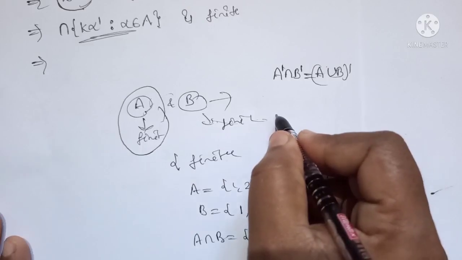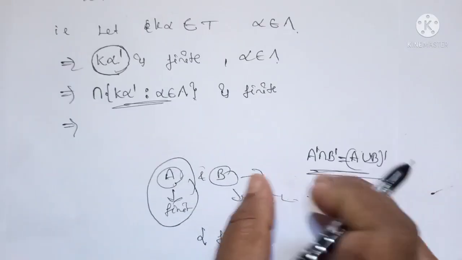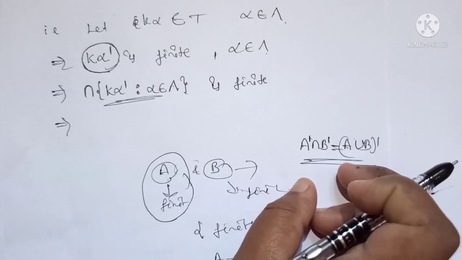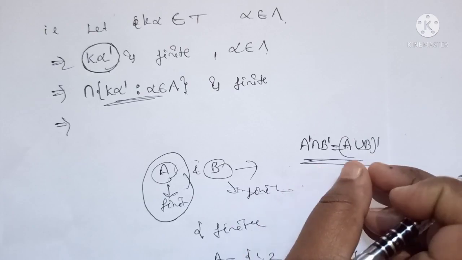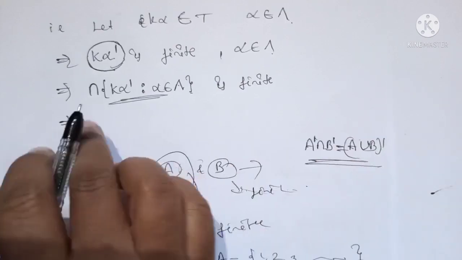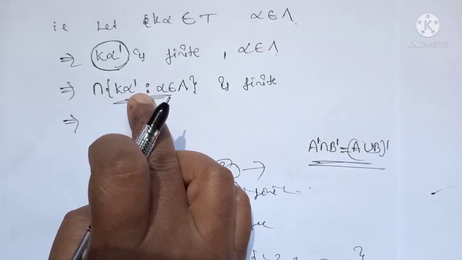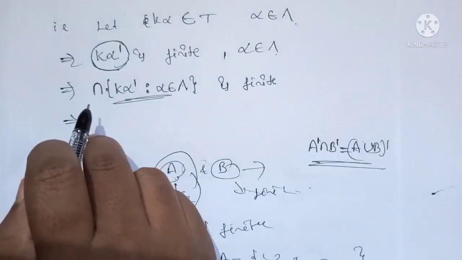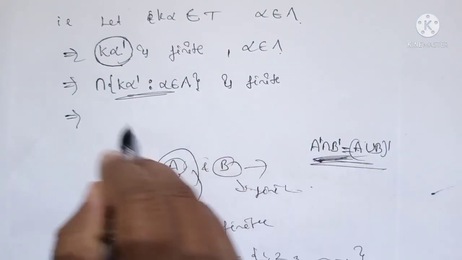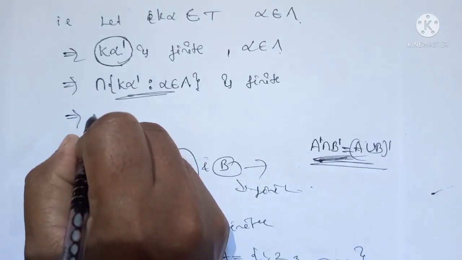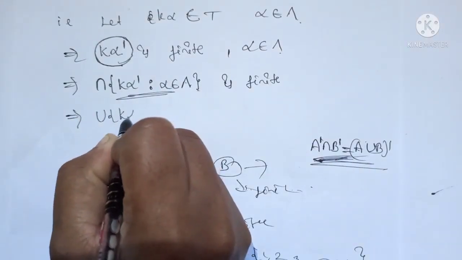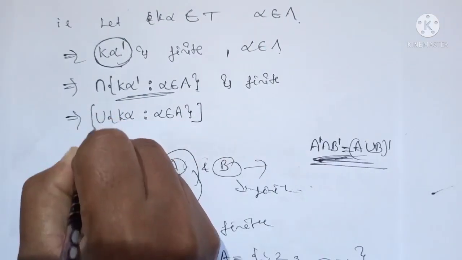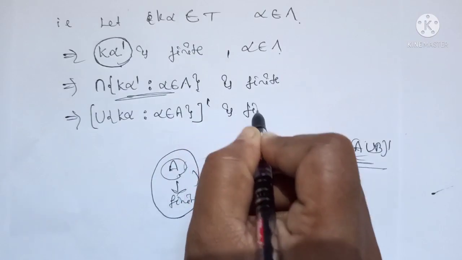That is, if we have the intersection of complements of individual sets, then we get A union B whole dash. Here we have the intersection of all the individual complements of individual sets. If I apply De Morgan's law, then it becomes the union of all this K alpha, whose complement is finite.